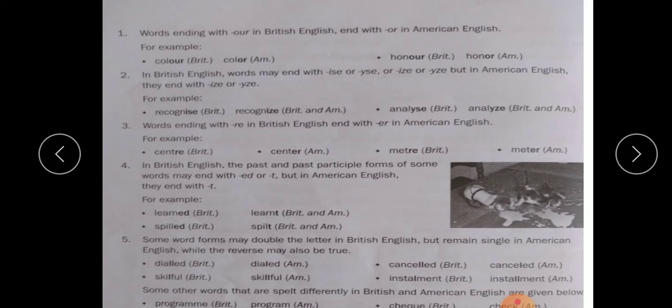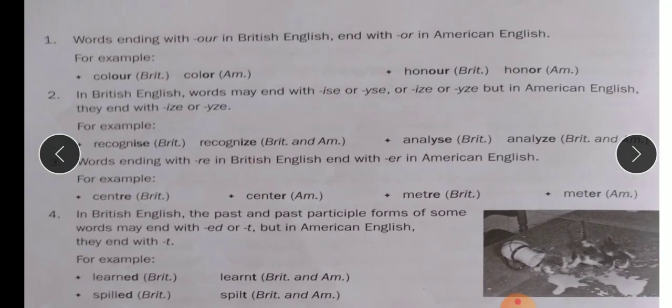Now some examples are given here. The words are written with a slightly different spelling in British and American. Color is written like this in British, whereas it is written differently in American. Next example, honor is written like this in British and with this spelling in American.